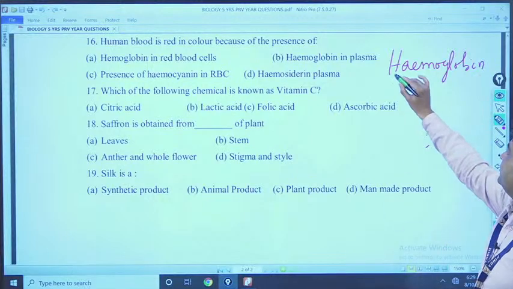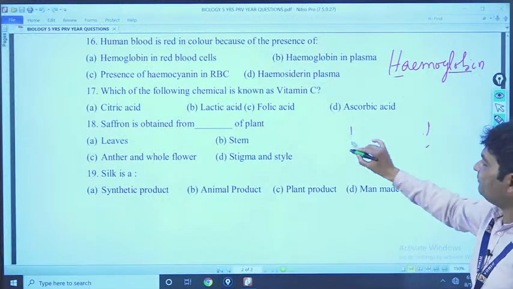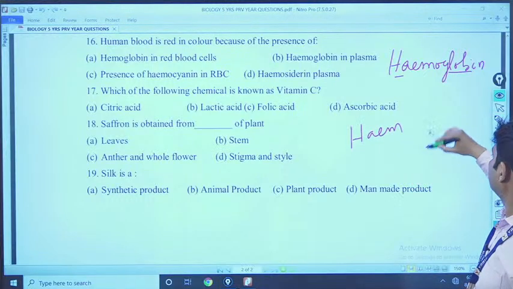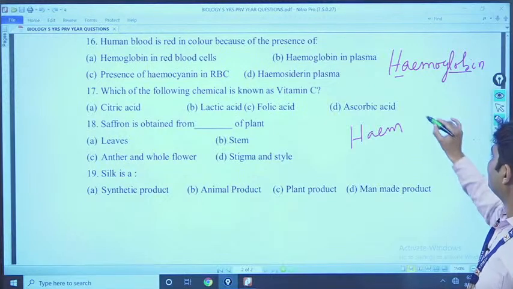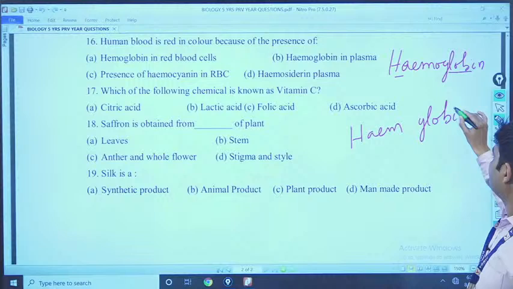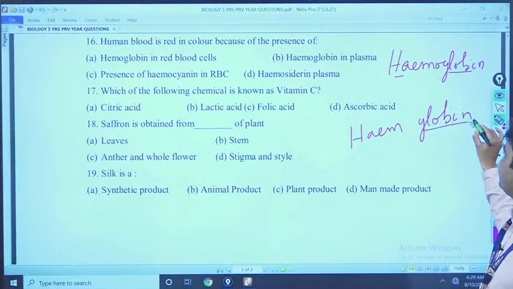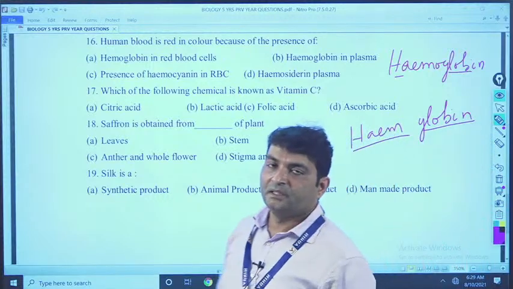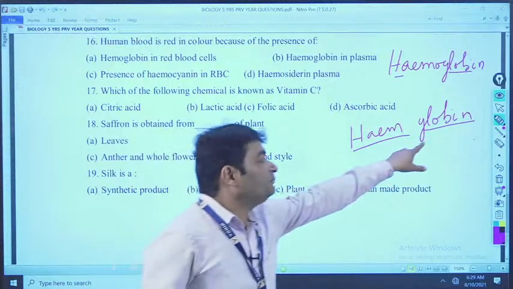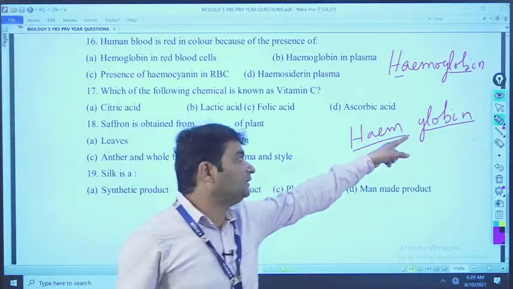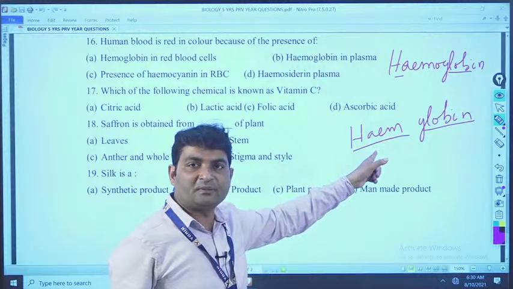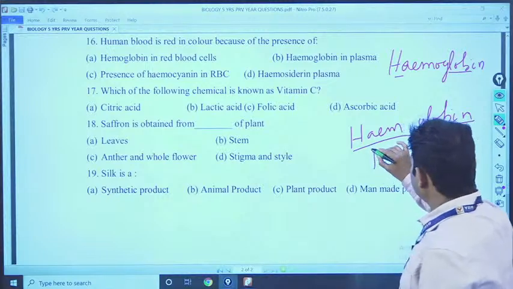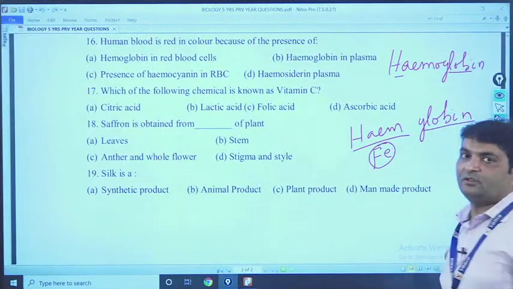Okay. Now it contains two things. One is heme, and second is globin. Clear? Globin is a protein and heme is a prosthetic group. Prosthetic group means a thing that attaches to the proteinous part. So heme is attached to the proteinous part, it is a non-proteinous part, that is why it is called prosthetic group, and that heme contains a metal atom that is called iron.